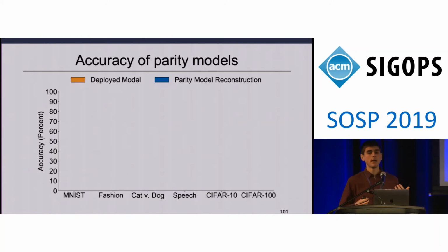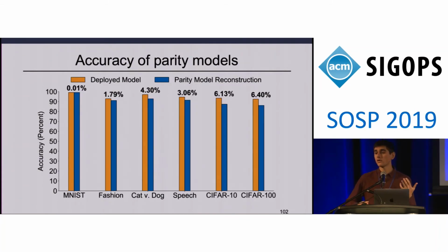On this slide, we'll compare the accuracy of the original model that's been deployed for inference to the accuracy of the reconstructions that result when using parity models. On a number of different image classification and speech recognition data sets, we find that the reconstructions that result using parity models are at most 6.4% lower in accuracy compared to if the original model was available. This is a promising result considering that current approaches to coded computation are unable to support even simple neural networks.